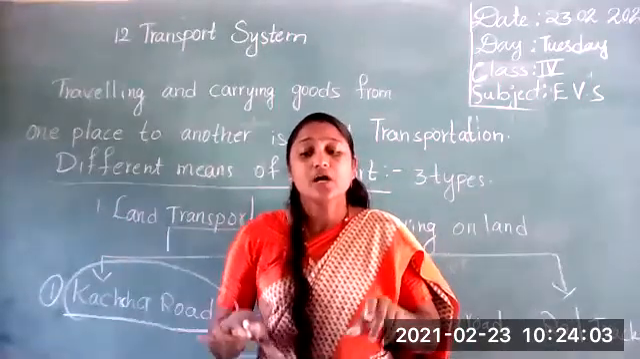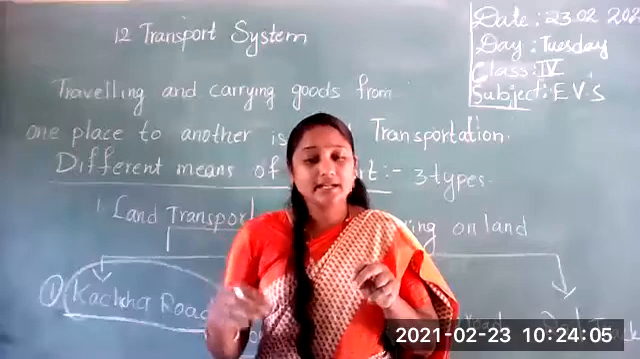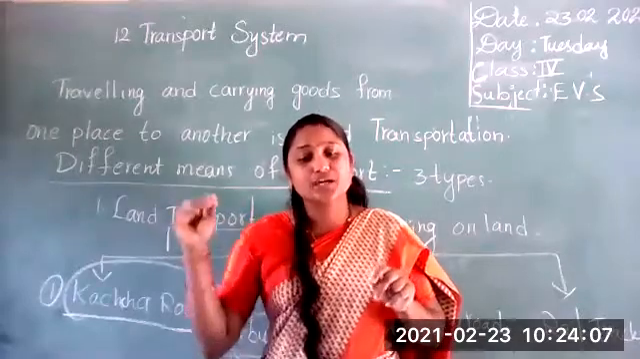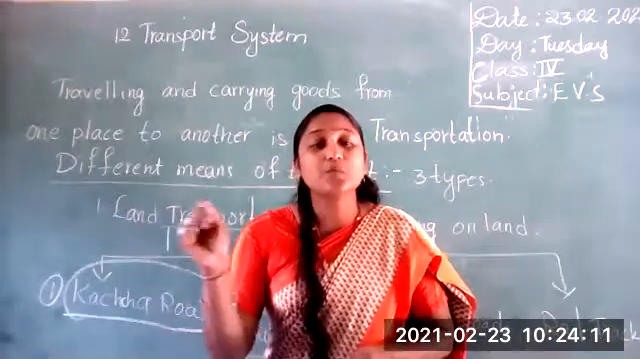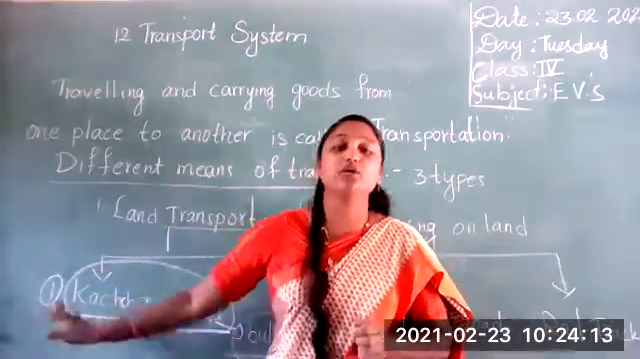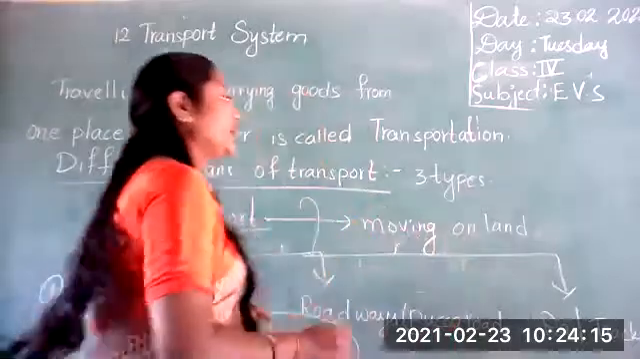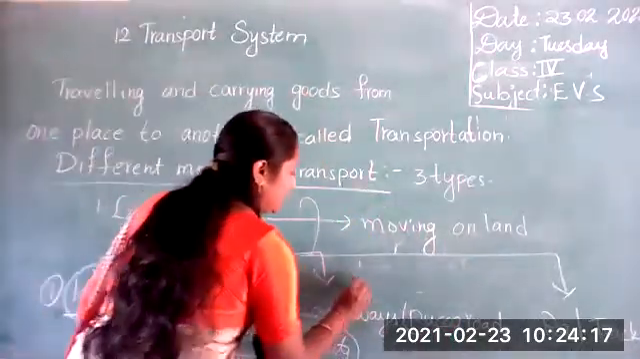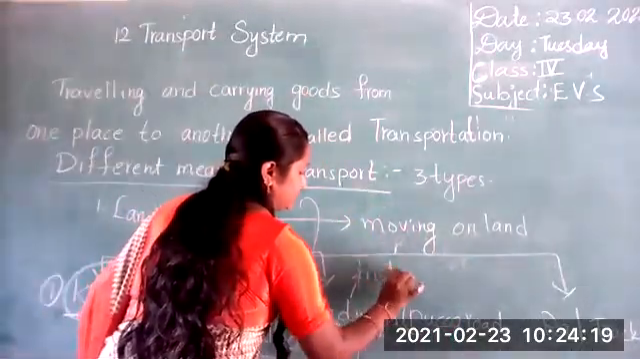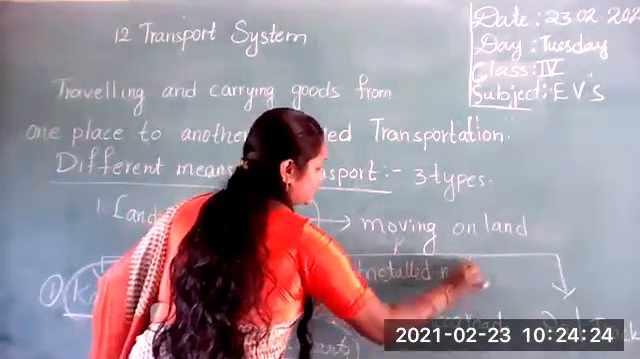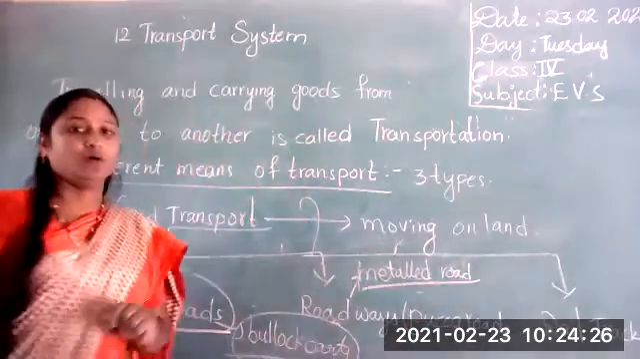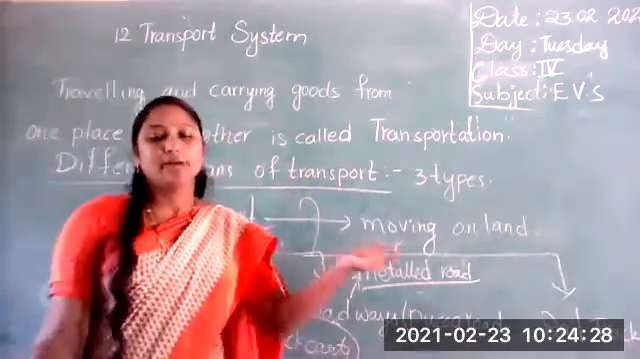Isn't it, students? So here, cycle, rickshaw, scooter, auto rickshaw, car, jeep, bus and truck are the means of transport on pakka or metal roads. It is also called a metal road.